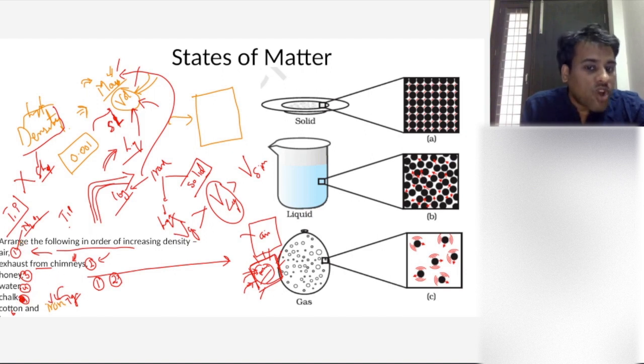Water will have high density because cotton floats on water, right? And cotton is much lighter than water, so first cotton will come, right? So 6, then water 4, and then finally you have honey and iron. Of course it will be honey first and then iron. Is this clear to everyone? 1, 2, 6, 4, 5, 7.